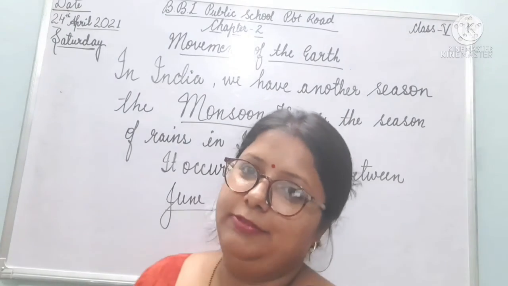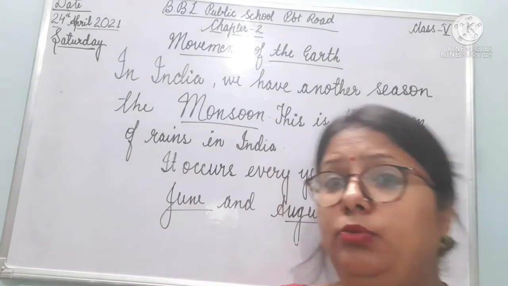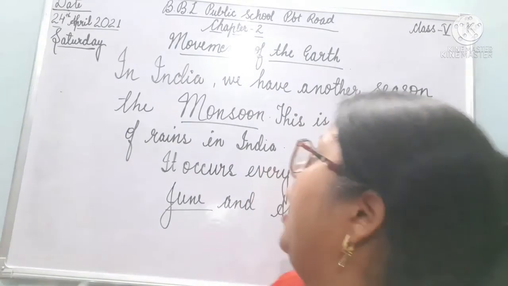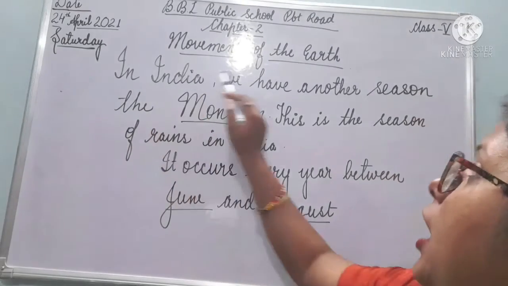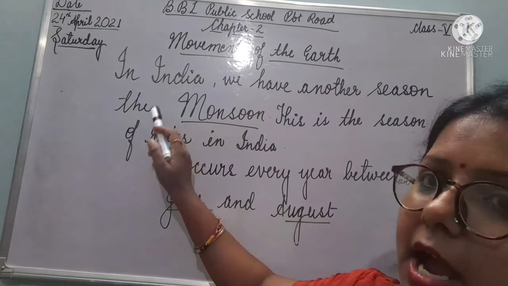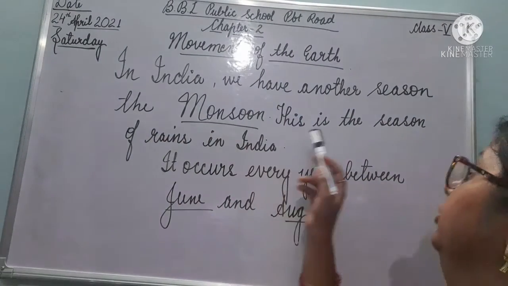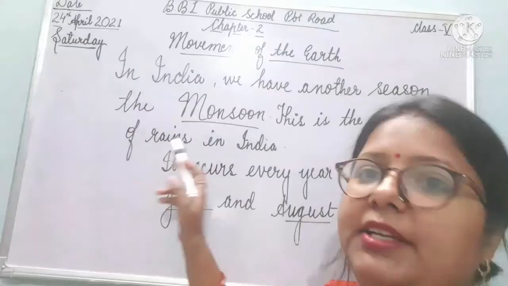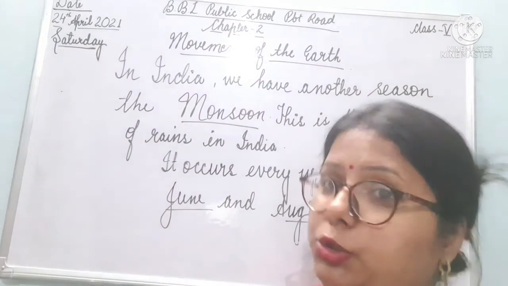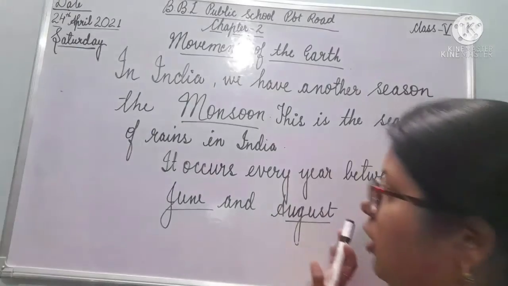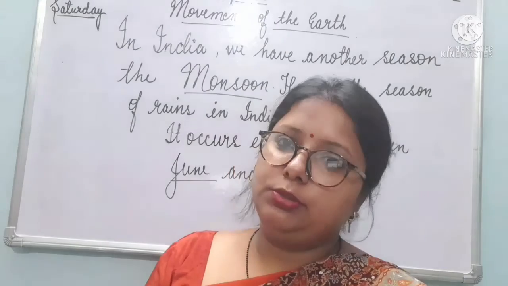So students, after these 4 seasons, we have one more season, that is the monsoon. Yes, in India we have another season, the monsoon. This is the season of rains in India. As you know, the rains occur in June and August. I hope you have understood this chapter.